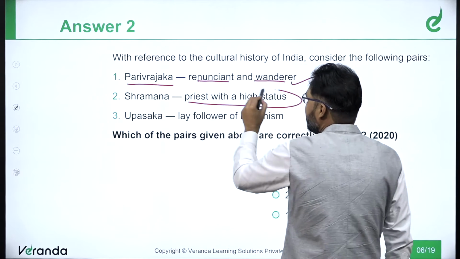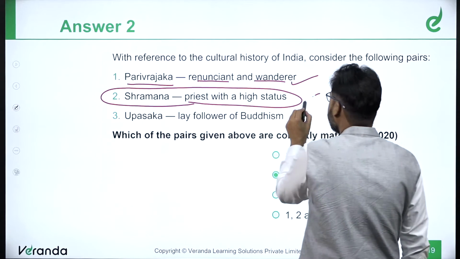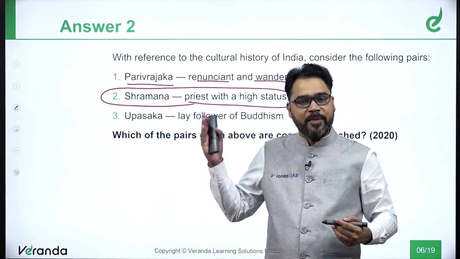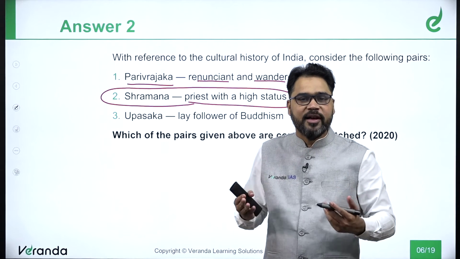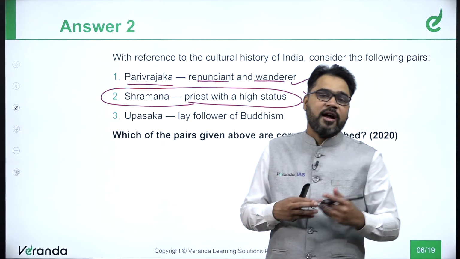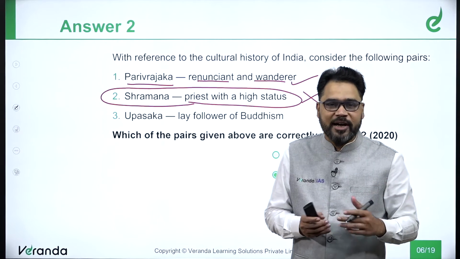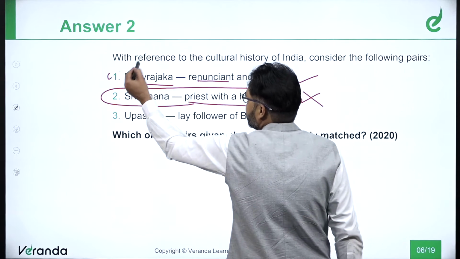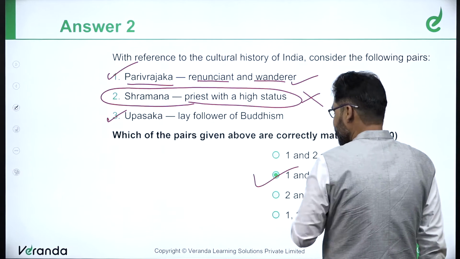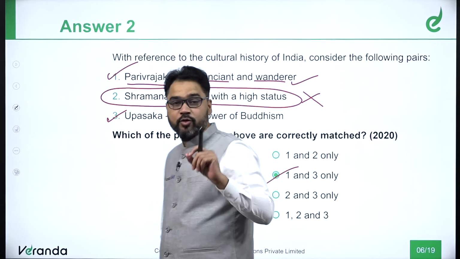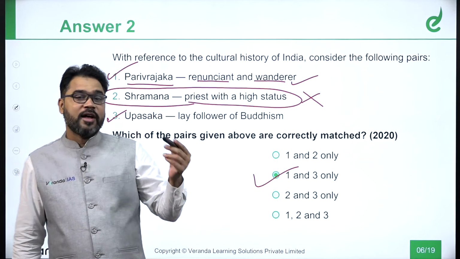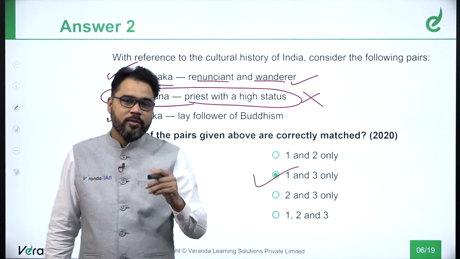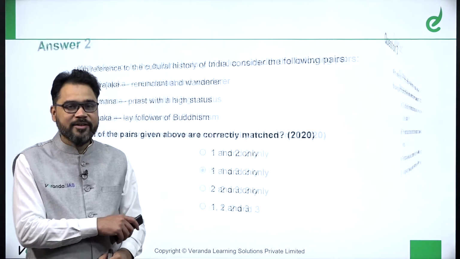Shramana, a priest with a high status. Now this is an incorrect match, because when you go through the NCERTs, you will find that the terminology Shramana is used for something else. Upasaka was a lay follower, an ardent follower of Buddhism. That means in this particular question, the pairs correctly matched are statement number 1 and statement number 3. See, the idea here is not to check what you know. The idea here is to show the importance of NCERTs, and how basic the questions can be, right?